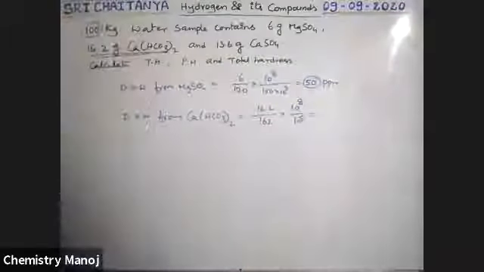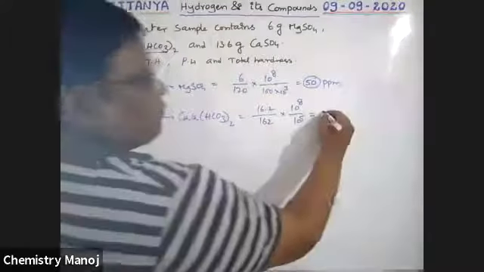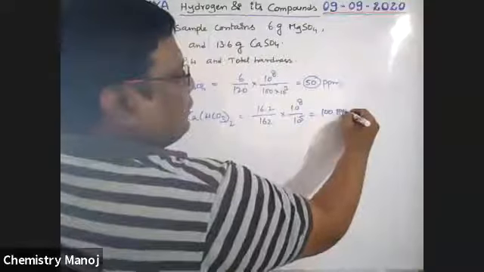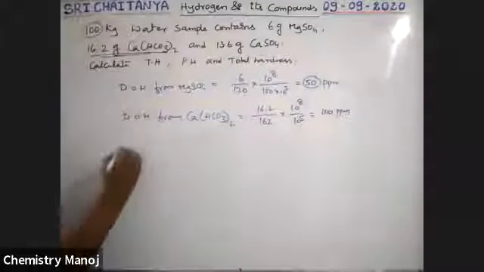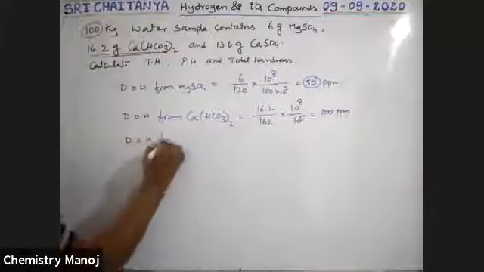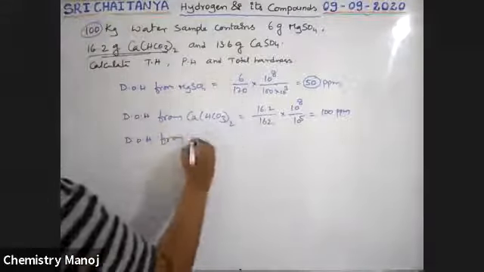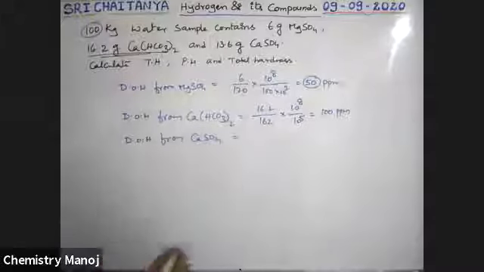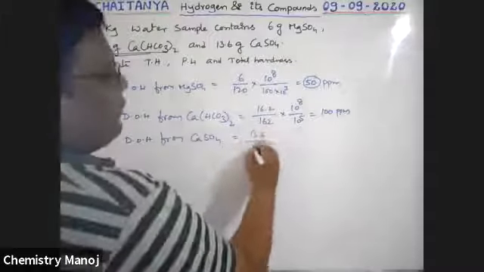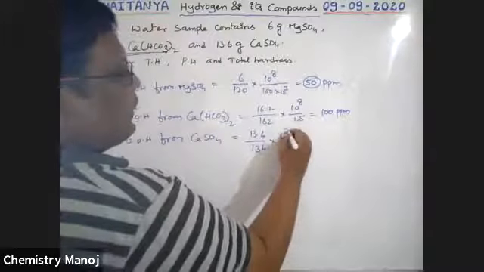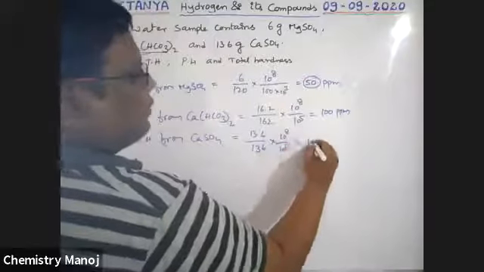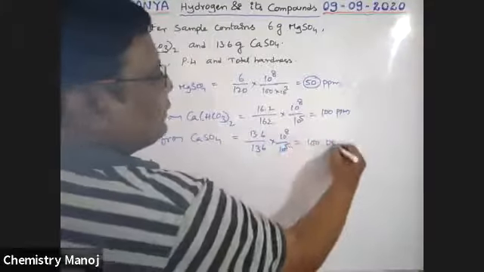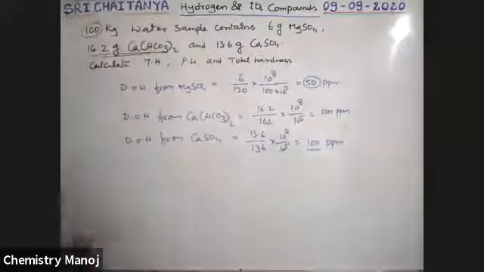How much is it? 100 ppm. Next, degree of hardness from CaSO4 is equal to weight 13.6 by 136 into 10 power 8 by 10 power 5, which is also 100 ppm.